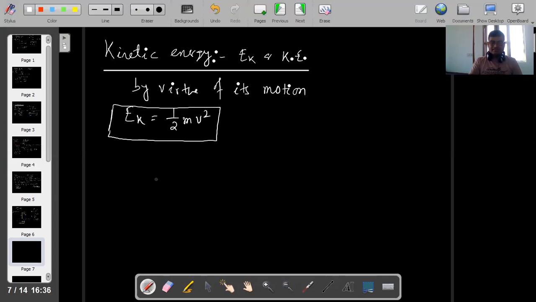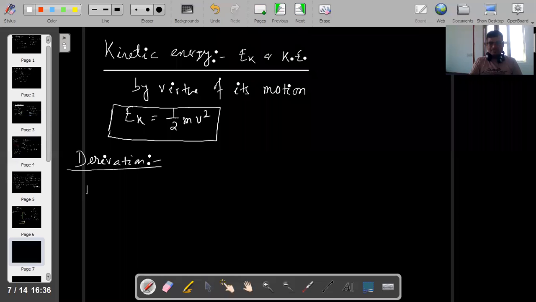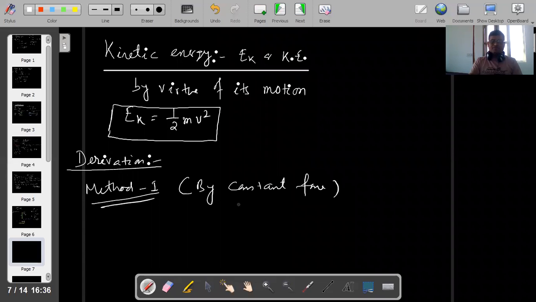Derivation. There are two ways to derive this: one with constant force and one with variable force. Write: derivation by method 1, by constant force. If the force is constant, how to derive this?